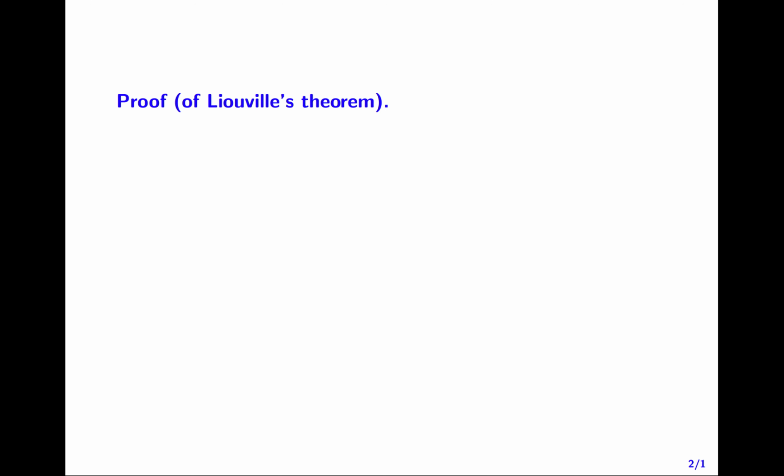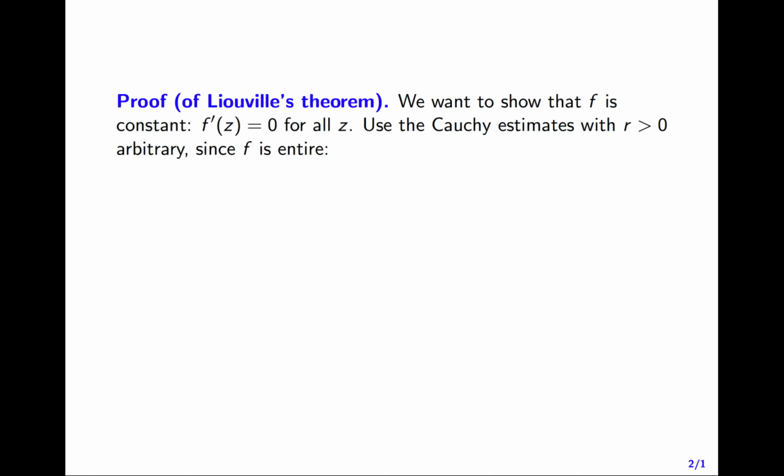Here's our proof of Liouville's theorem. We want to show that f is constant. And that's the same thing as saying that f prime of z is equal to 0 for all z. So let's use the Cauchy estimates to control this first derivative, f prime. In particular, we'll use the Cauchy estimates for an arbitrary number r, because f is entire, so f is going to be holomorphic on every ball centered at z of radius r.